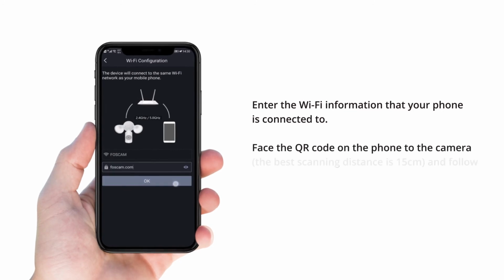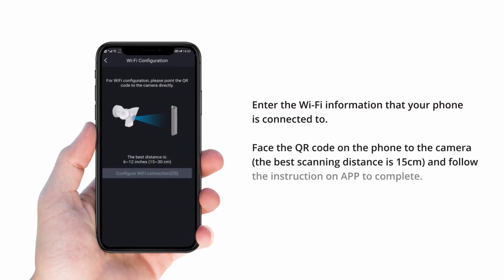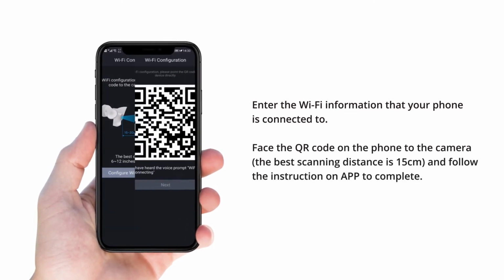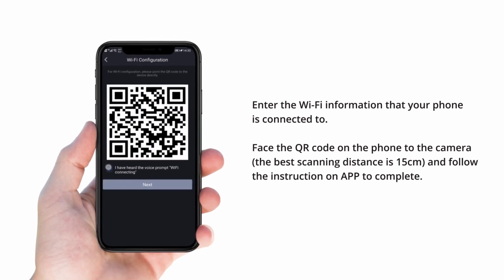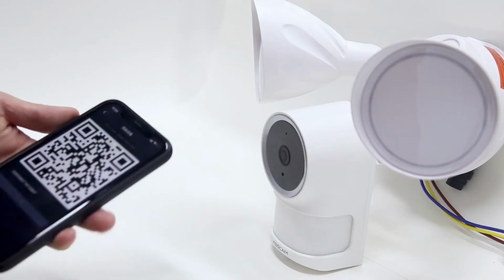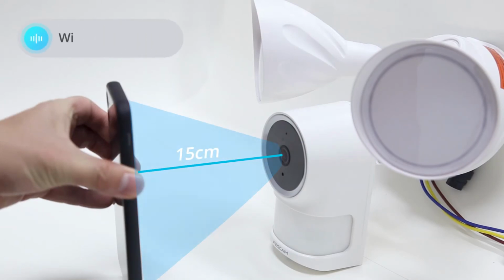Face the QR code on the phone to the camera. The best scanning distance is 15 centimeters, and follow the instructions on the app to complete. Wi-Fi connecting.